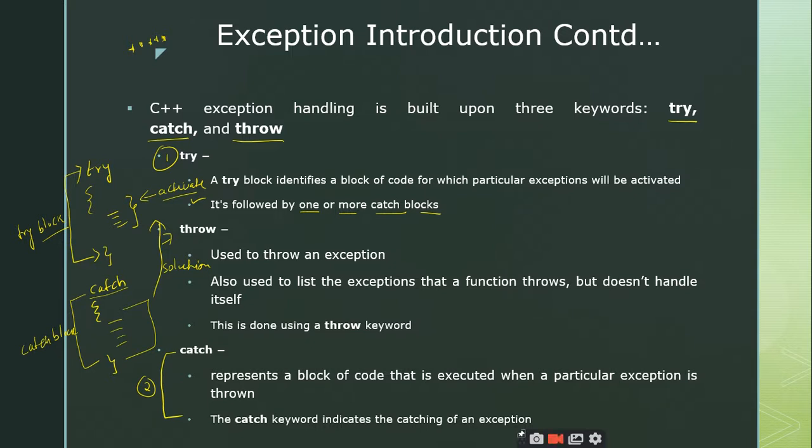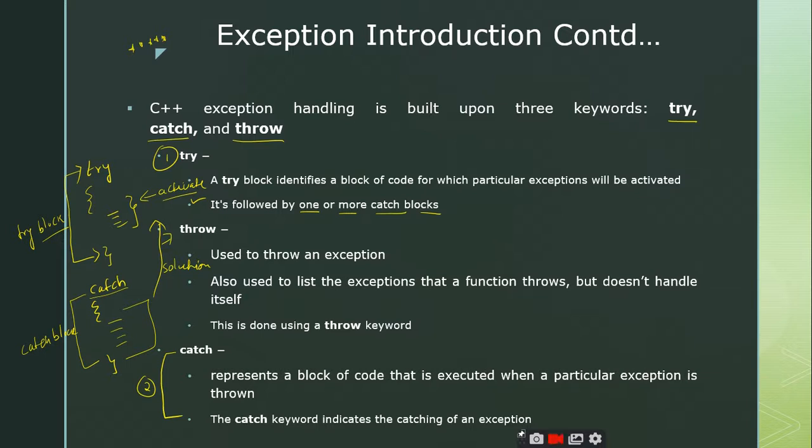Is it clear? So the try block is a place where the exceptions are activated, and the catch block is a block of statements consisting of the solutions, the code that can handle the exception activated in the try block. So try block is for activation of the exceptions, and catch block is used to handle the exceptions.